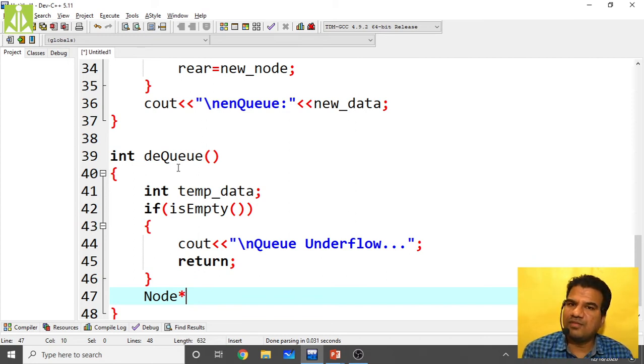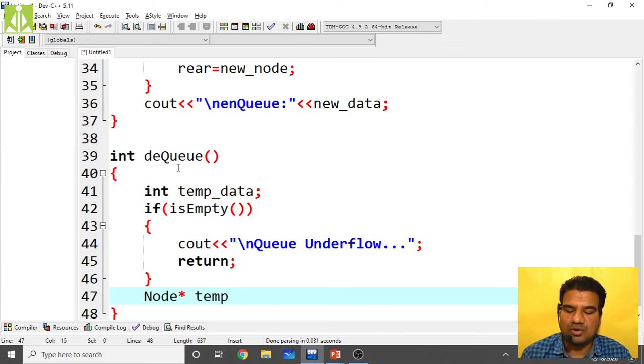If we move the front ahead and don't keep any link to that front node, what will happen? It will become dangling. It will not have any support. After moving the front, we won't have any reference to delete it. So to delete it, we need a reference, and we take that reference with the help of a temporary pointer.